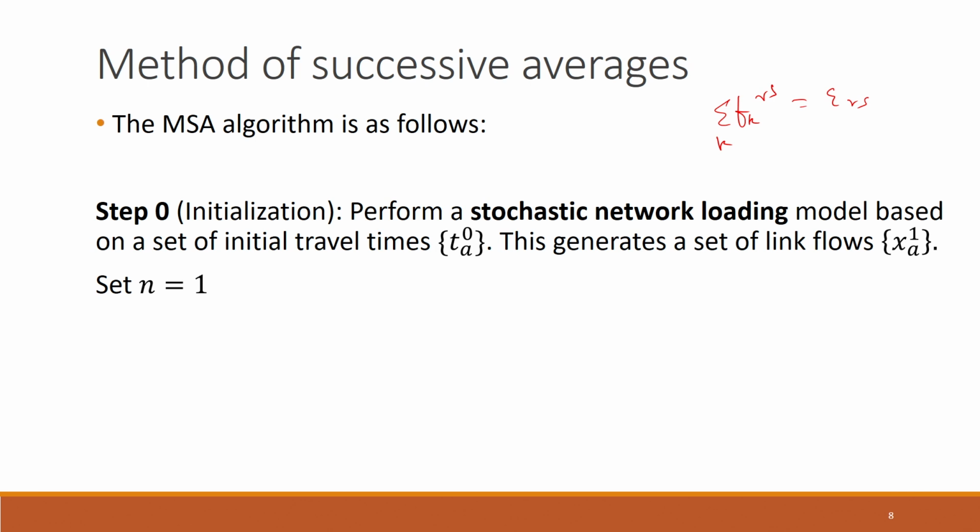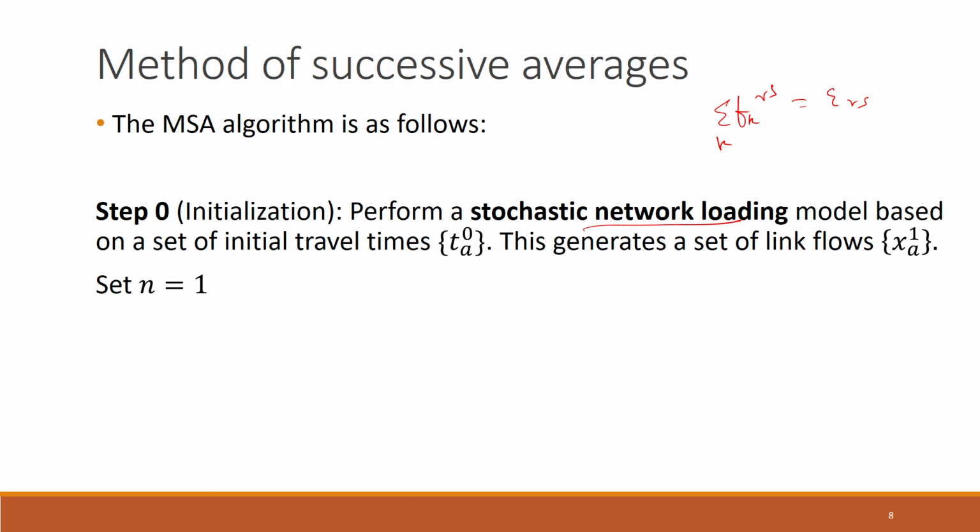We have seen different kinds of stochastic network loading in the previous lectures. One was, if we assume that the distribution of the error terms is given by IID Gumbel variates, then we can use a logit route choice model. If we assume that the error terms are normally distributed, then we have the probit choice model, and so on, right? So we need to decide which kind of route choice model we are using. That is, equivalently we need to decide what assumption we want to make on the distribution of the error terms.